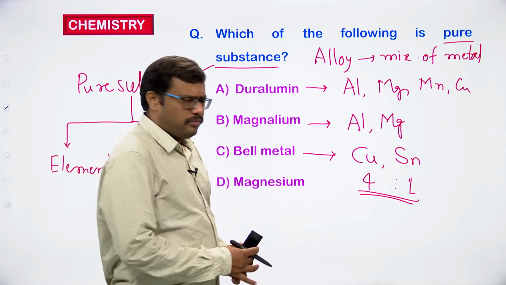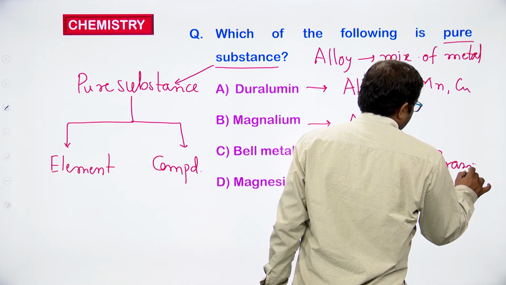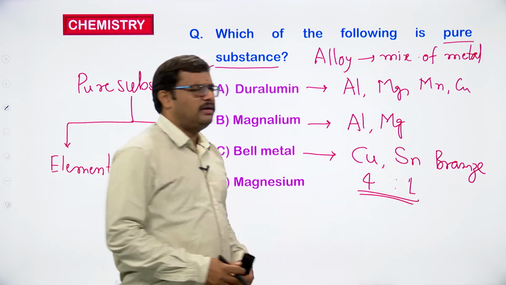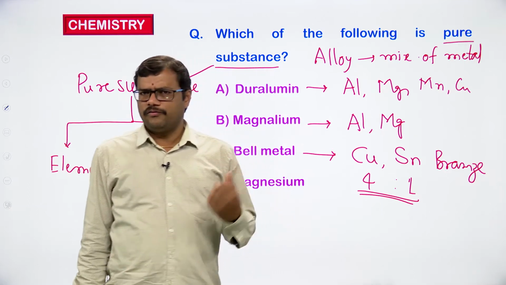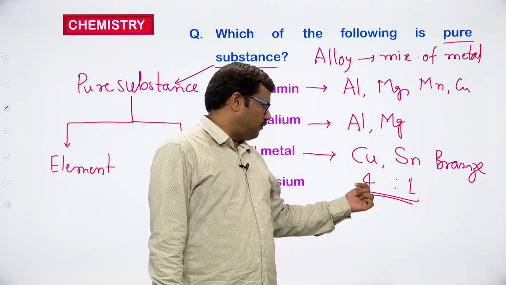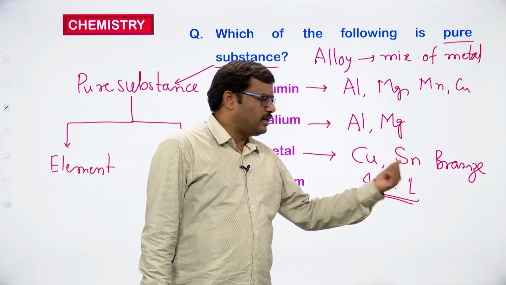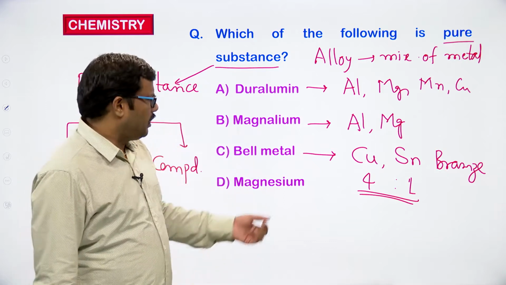Copper and tin is generally called bronze. Okay, so it is a bronze. Bell metal is nothing but bronze only, but the proportion of copper and tin is going to be varied a lot. And here, if you observe, copper will be taken in 4 parts, tin will be taken in 1 part. So a 4:1 ratio is maintained between copper and tin.